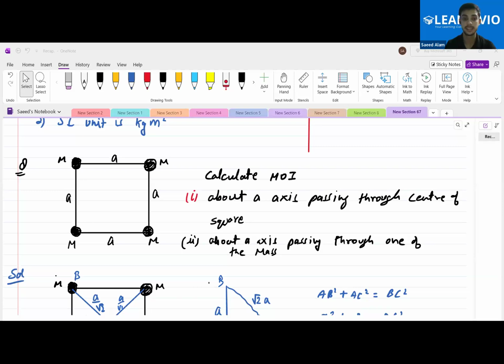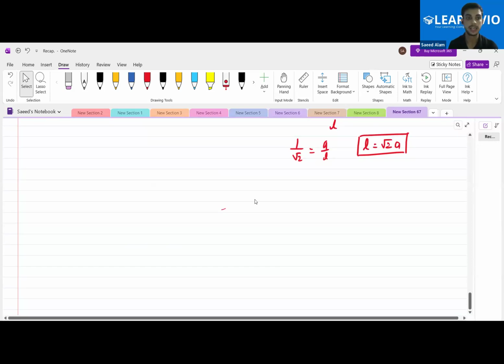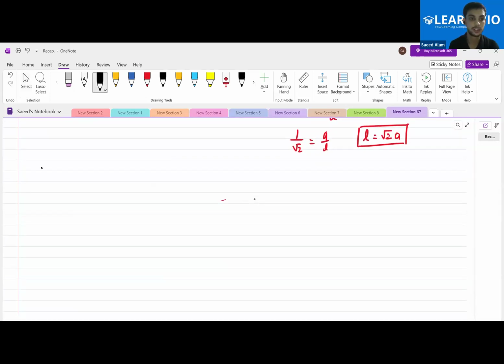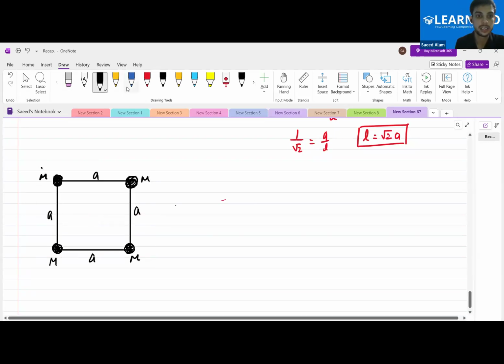Sorry, again, moment of inertia. Sir, I'm getting 4 MA squared. You're getting 4 MA squared. I think you also are getting the same. Are you people getting the right answer over here? Okay, so let us do it.